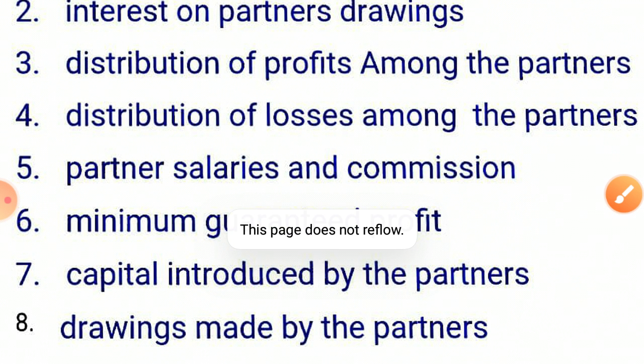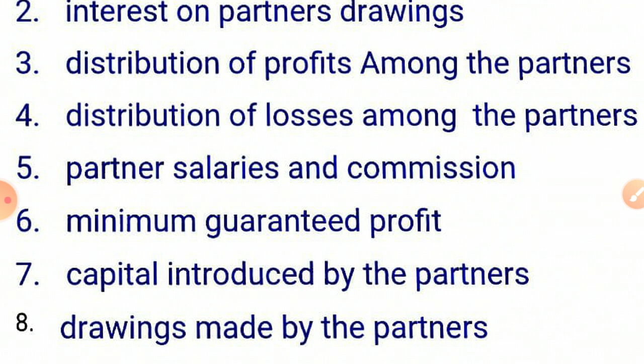Now, capital introduced by partner is very easy. When capital is introduced by the partner, what will be the journal entry? Cash or bank account debit to partner's capital account. For an example, A and B introduce the capital. So what will be the journal entry? Cash or bank account debit to A's capital account, to B's capital account. You did this in class 11 when there was only a sole proprietor. Now they are 2 partners, 3 partners. So when they introduce the capital, the entry will be bank or cash account debit to A's capital account, to B's capital account and to C's capital account.